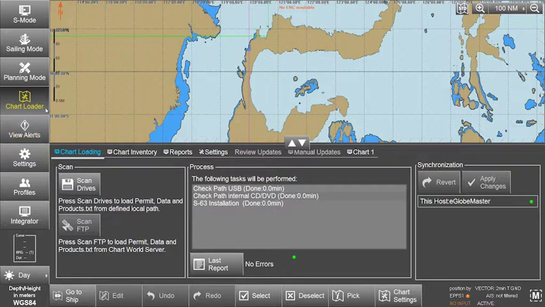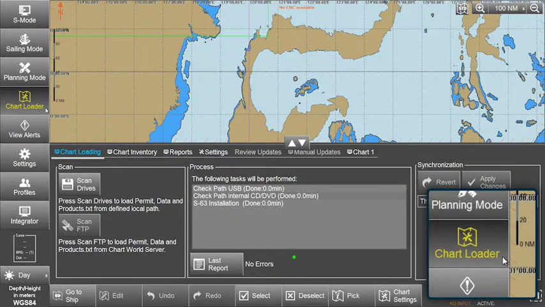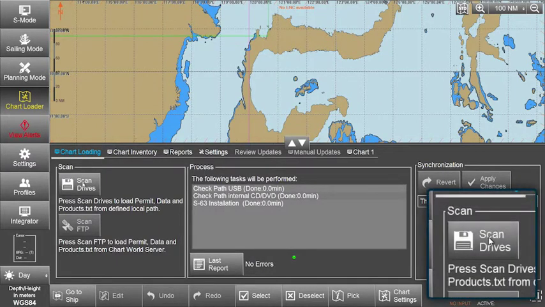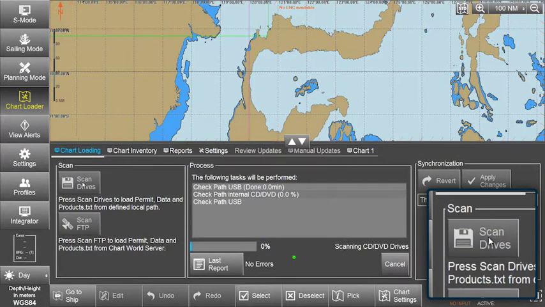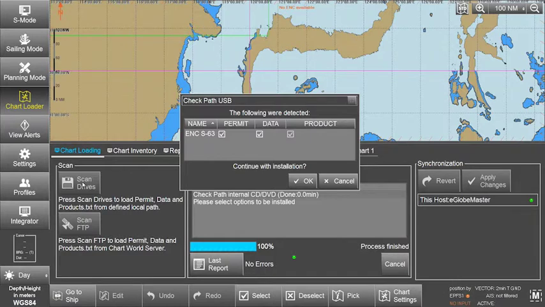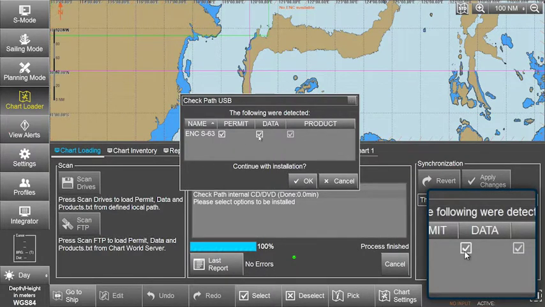Start by inserting the first AVCS base CD into the appropriate drive. Now select Chart Loader from the menu. In the Chart Loading window, select Scan Drives. The ECDIS will automatically scan for the AVCS data to be installed. The AVCS data will have been automatically detected and the ENC S63 data box ticked. If not, tick the ENC S63 data box on the screen.